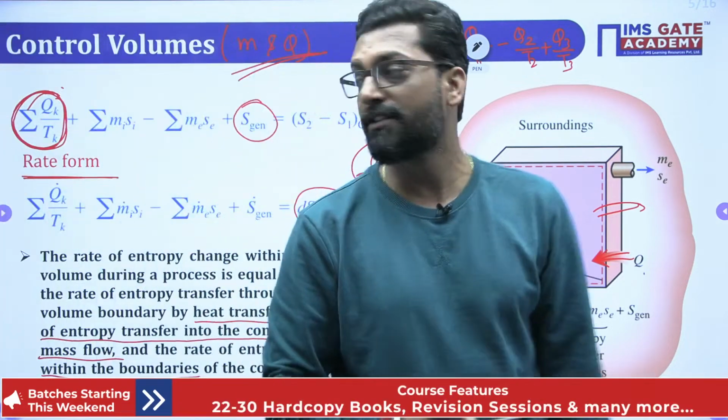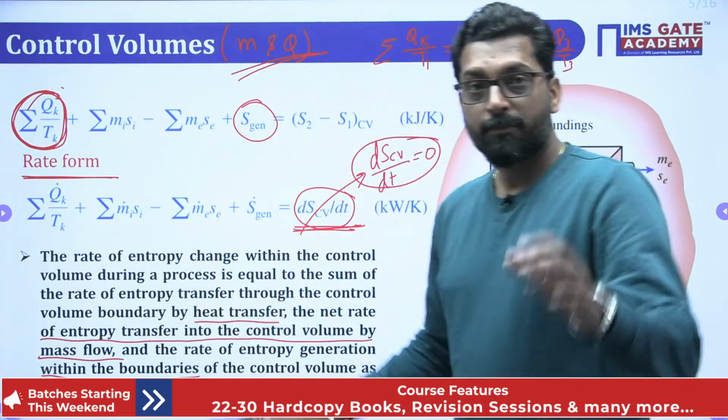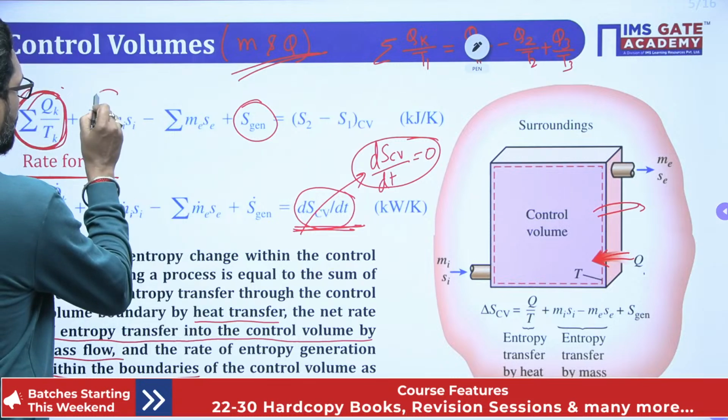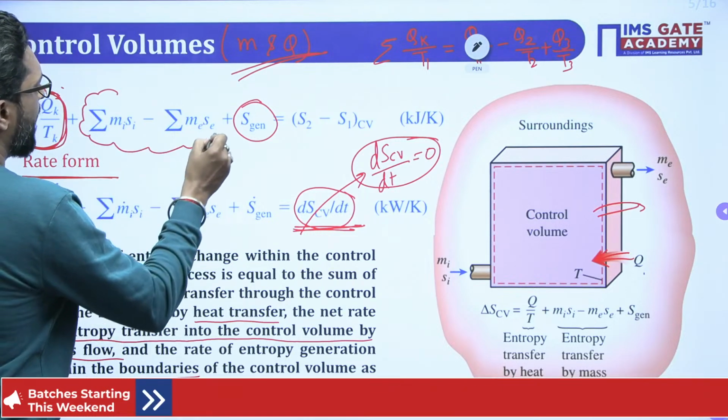So generation is due to the irreversibility. So the extra term will add here if there is an open system. So this is the responsible term, this is the demarcation.